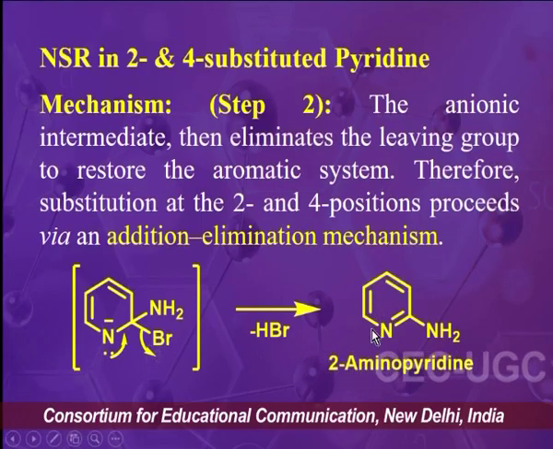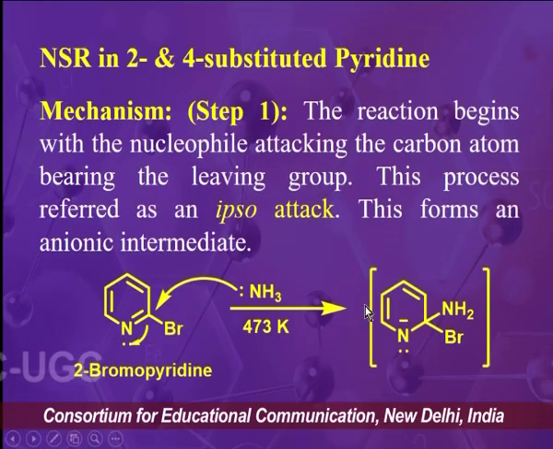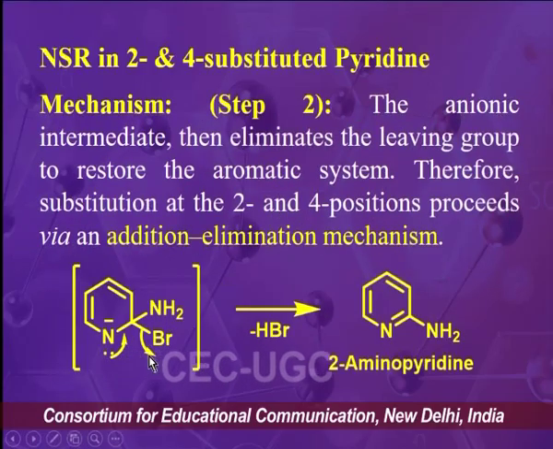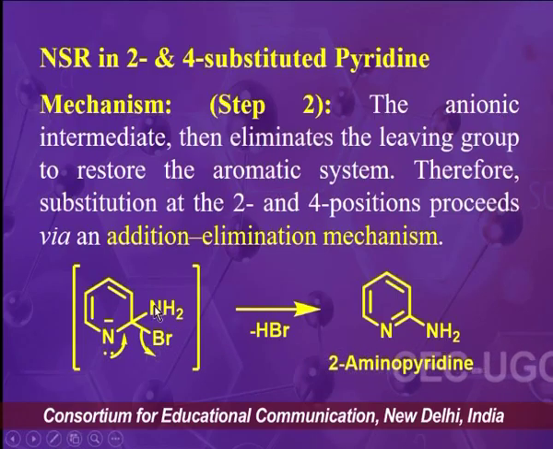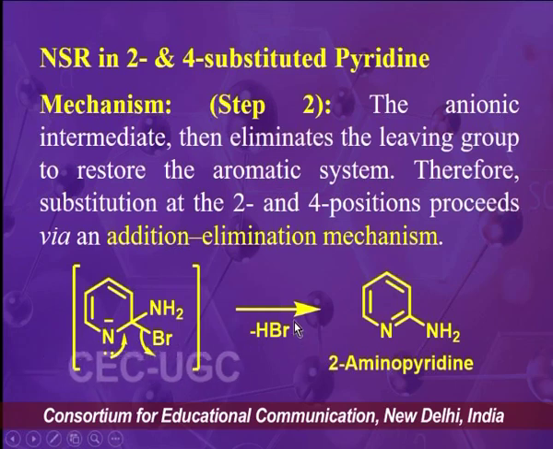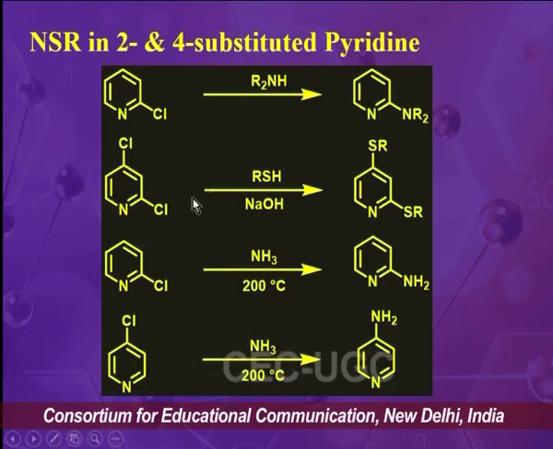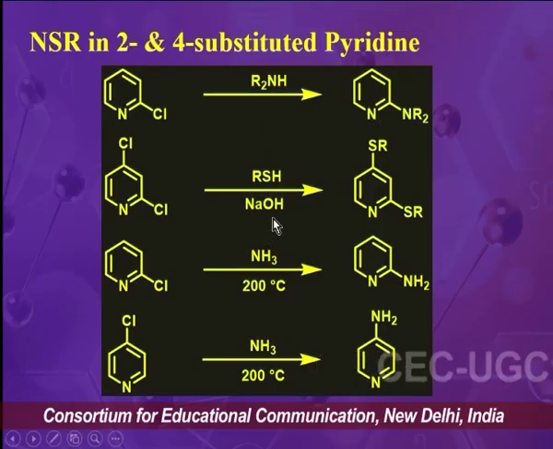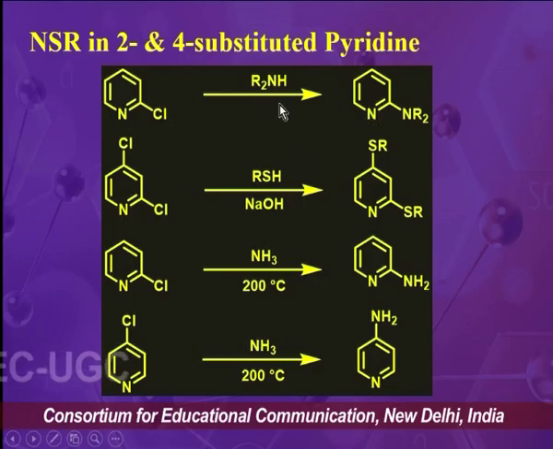So in these 2 steps, we found that in the first step there was addition of nucleophile, and in the second step there is elimination of the leaving group, and that's why such kind of mechanism is also known as addition elimination mechanism. So these are some examples where nucleophilic substitution reaction can be carried out at second and